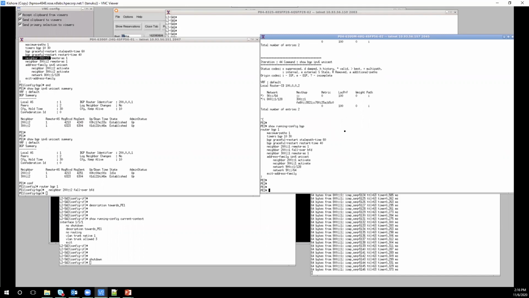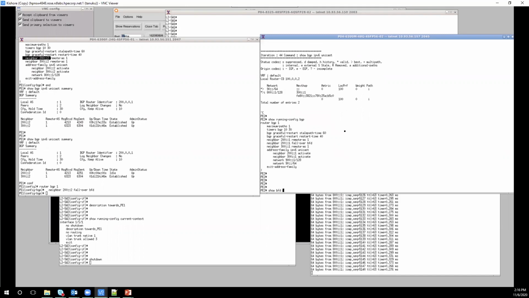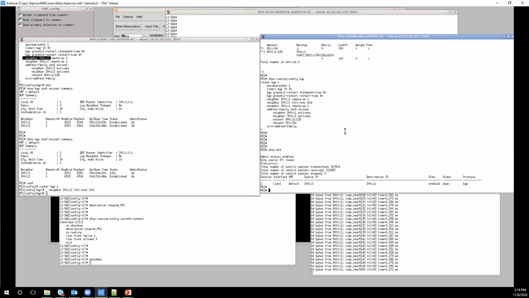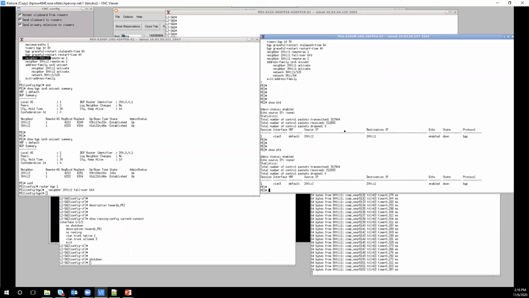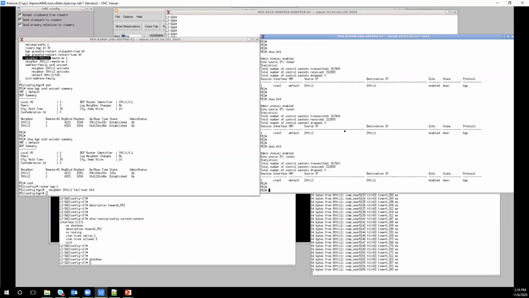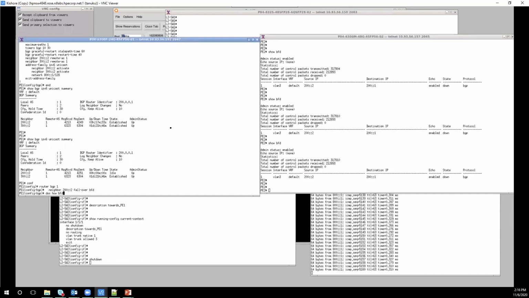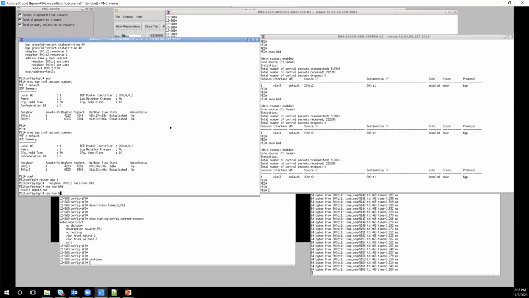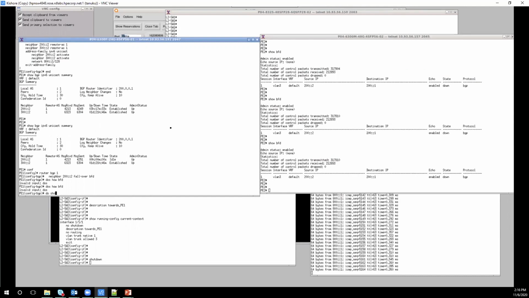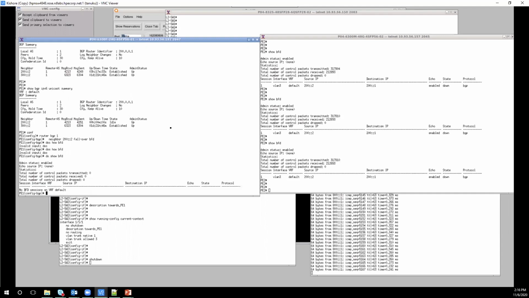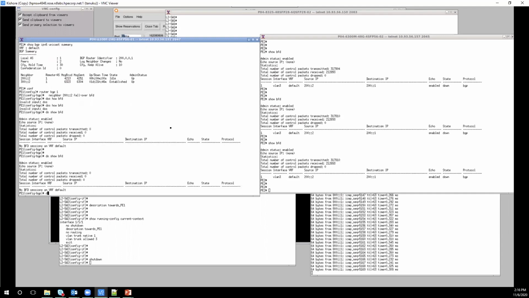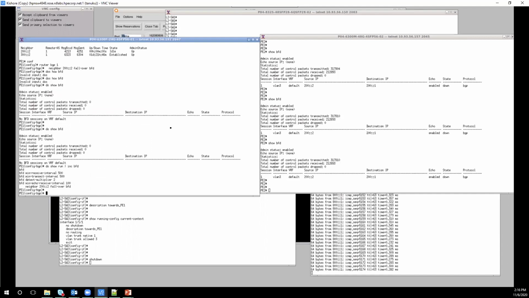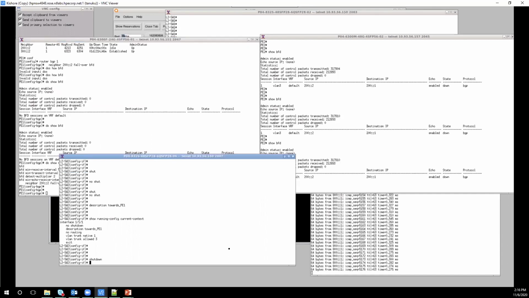On this side, I have already enabled BFD. Let's see if the BFD session comes up. It's still showing down. Okay, I have to enable the link to form the neighborship.